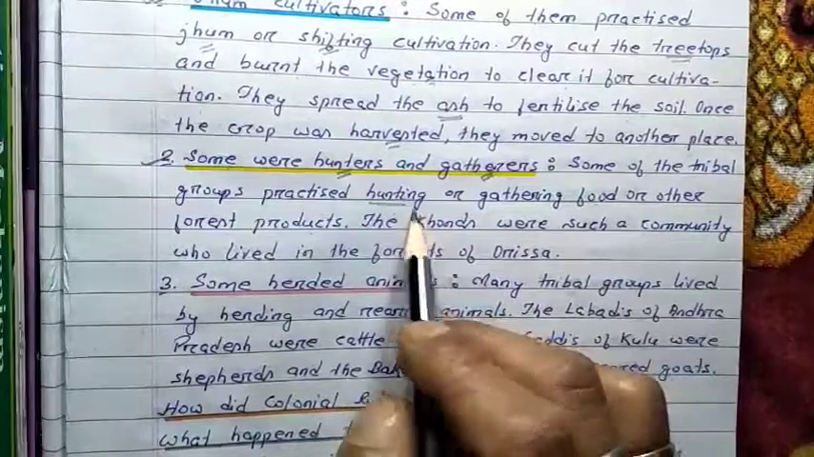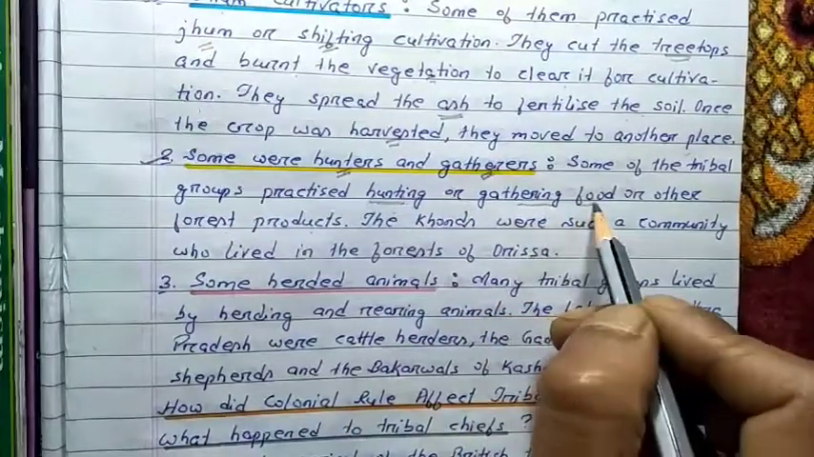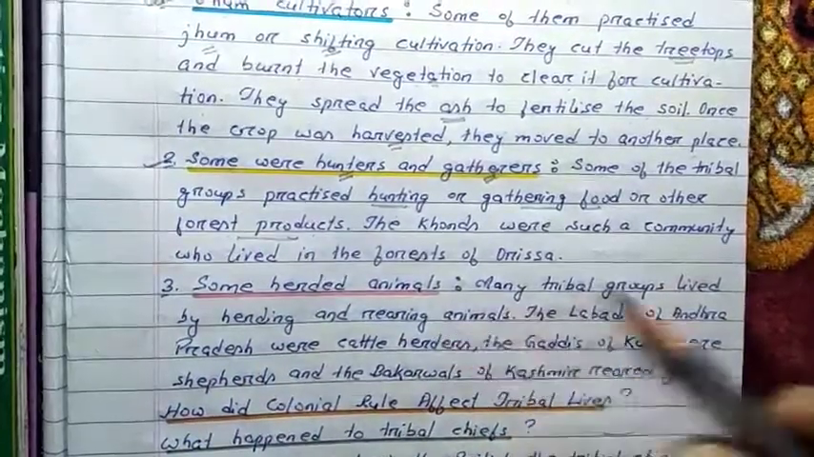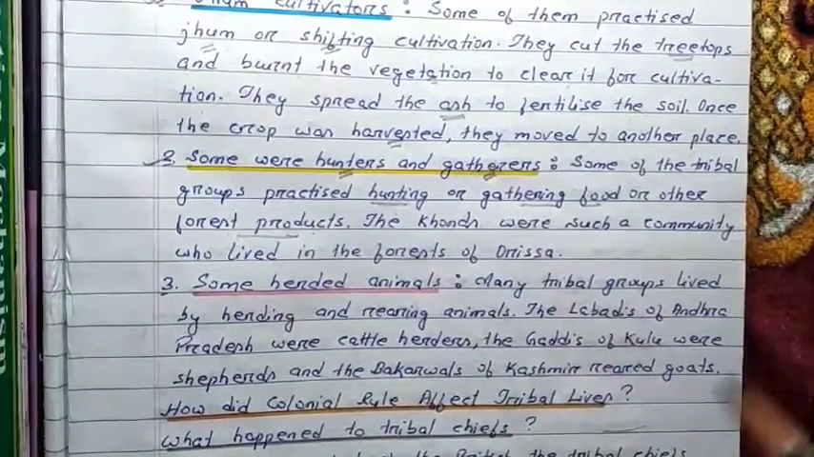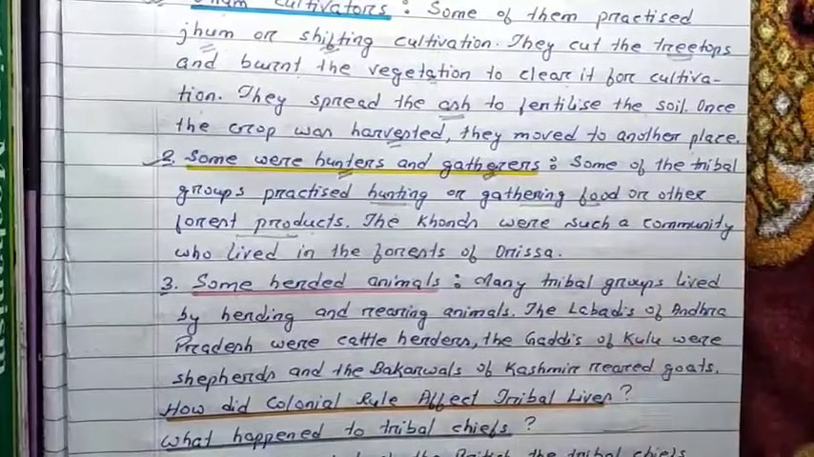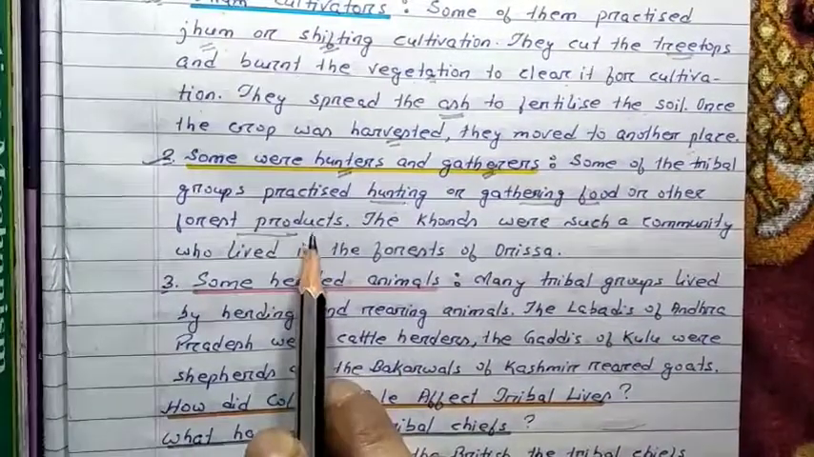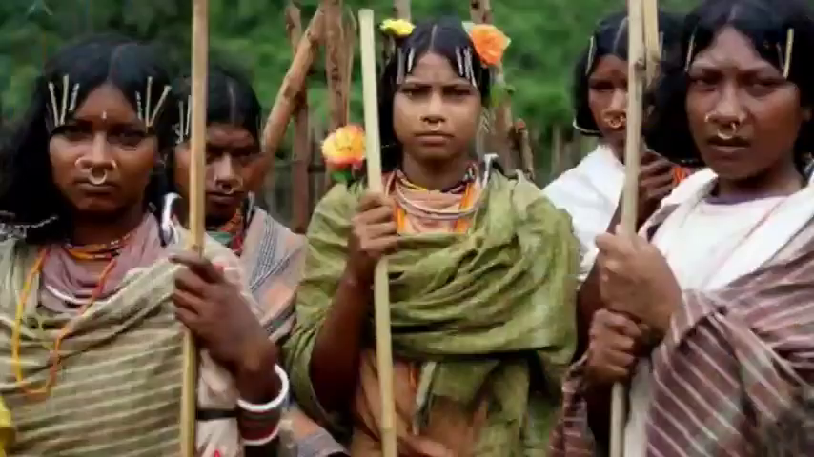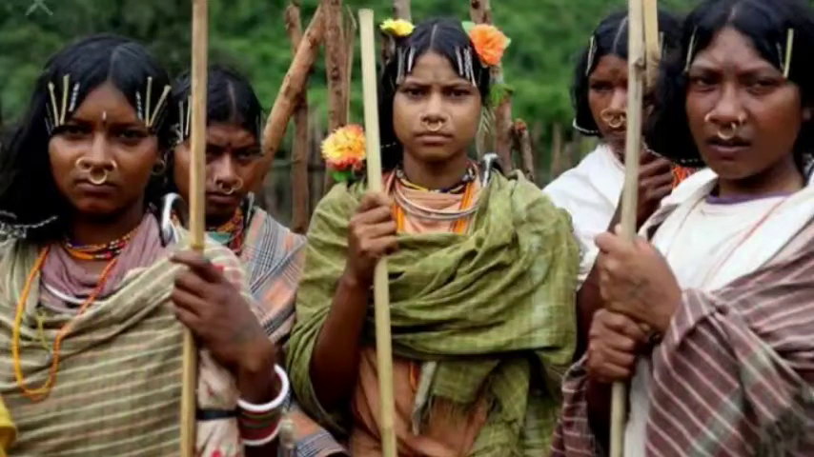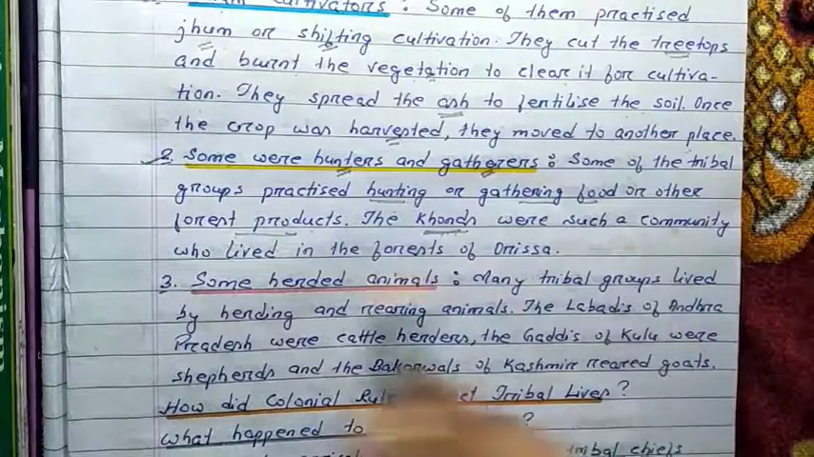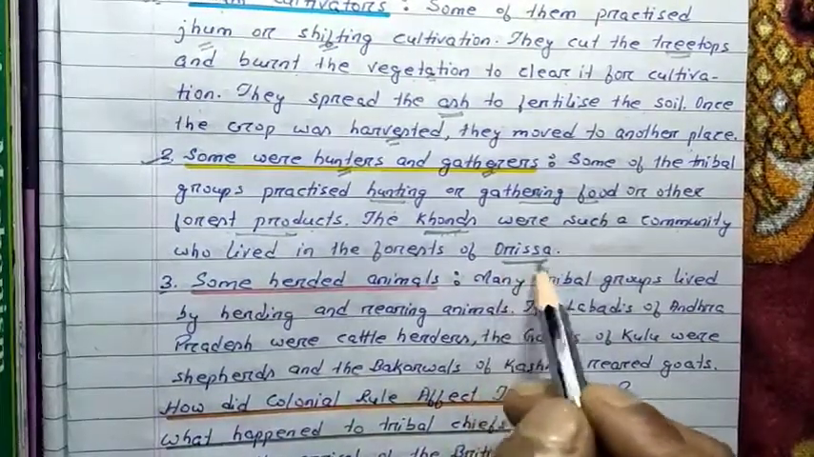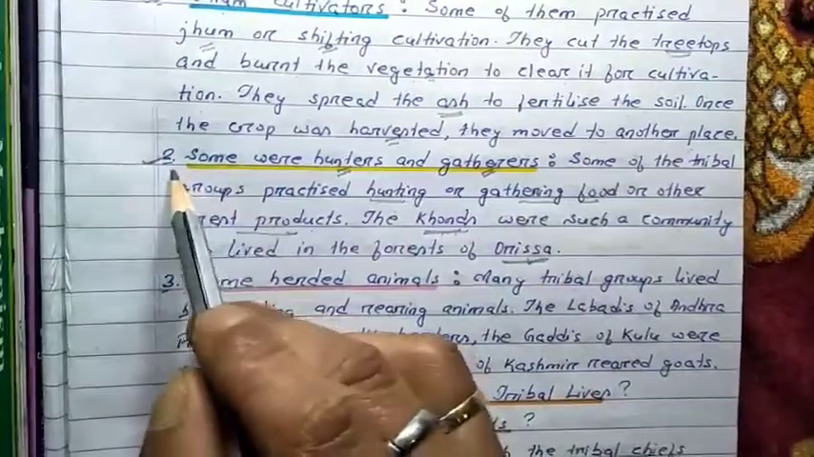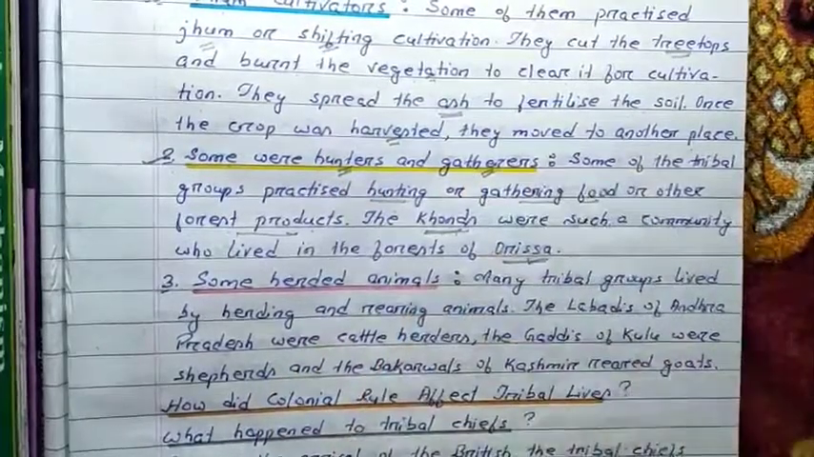Even some tribal groups used to gather different types of food or other forest products, like different types of herbs, fruits, flowers, or honey. These things they used to gather from the forest. For example, the Khonds. You can see here the picture of the Khond community. They were a community who lived in the forest of Orissa. So that's about hunters and gatherers.